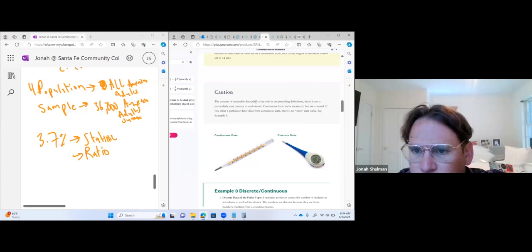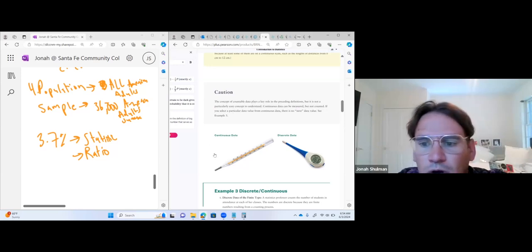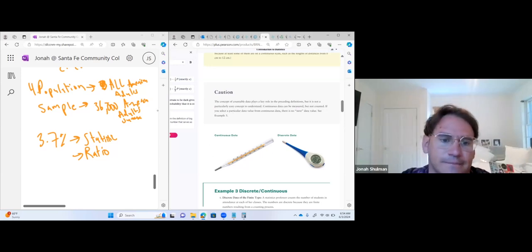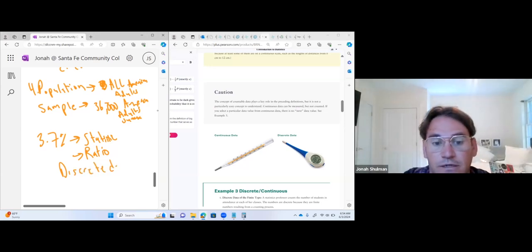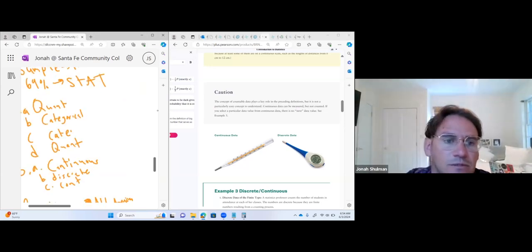The concept of countable data plays a role in definitions, but it's not a particularly easy concept to understand. Continuous data can be measured, but not counted. So it is the heights. We did this right. This is going to be counted, so ours is discrete data. Nice. I would redo it too if I made some mistakes, but that's what I'm thinking.